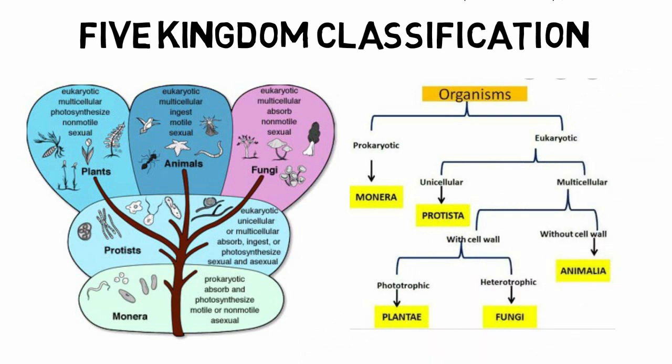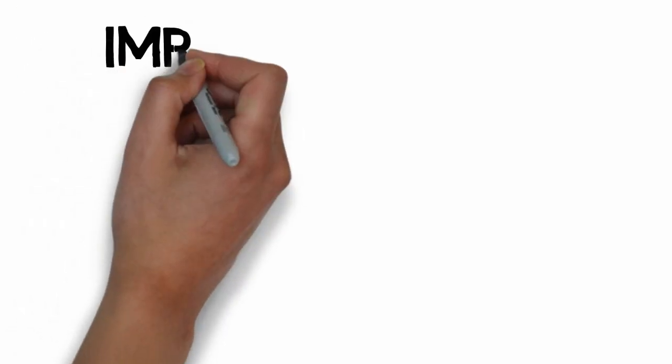On the right hand side, the organisms can be divided into two groups. The primitive or simplest one is the prokaryotic, and the complex one is the eukaryotic. All the prokaryotes are known as Monera, while the unicellular eukaryotic cells are known as Protista. The multicellular organisms that have a cell wall are considered as Plantae or Fungi, and those that don't have a cell wall are known as Animalia. So this is the basic concept of the five kingdom classification. Now from this topic we have some important things to know.